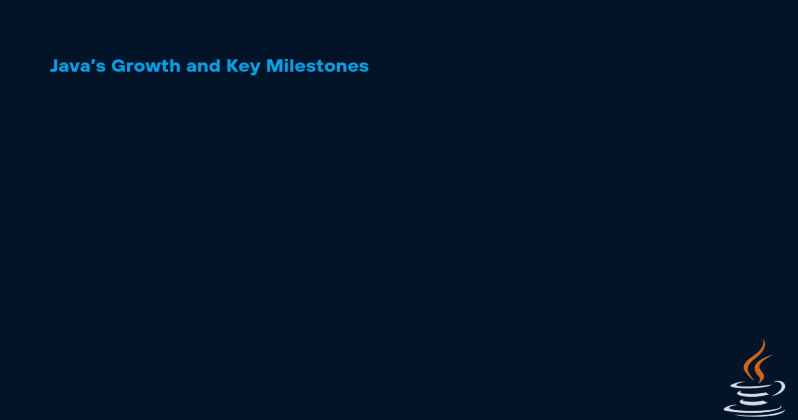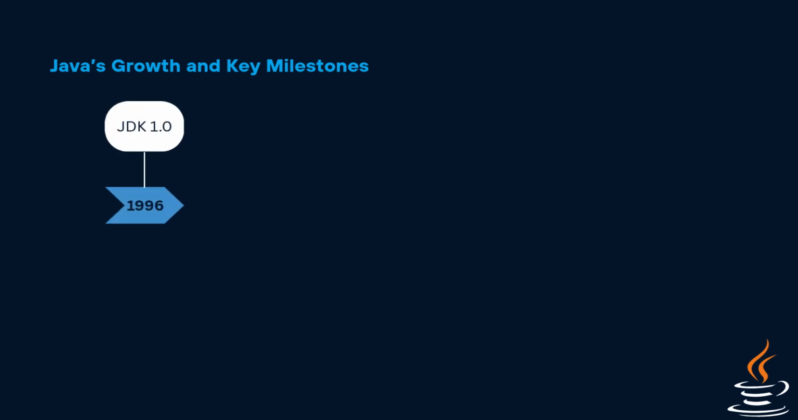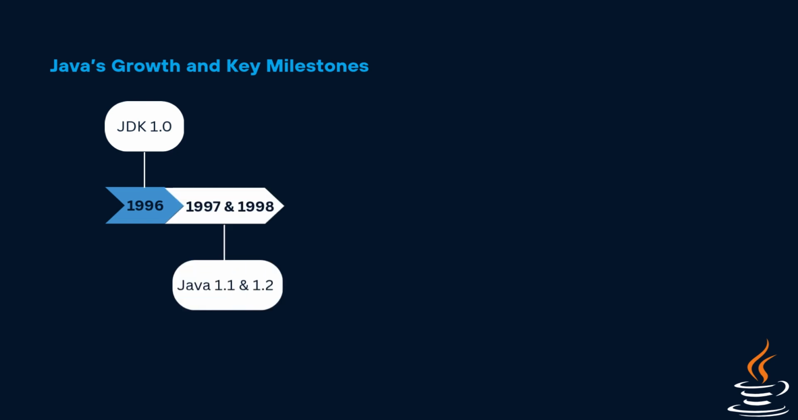Let's see Java's growth and key milestones. Over the years, Java has gone through many versions and improvements. Let's look at some of the highlights. In 1996, Java Development Kit 1.0 was released. This allowed developers to build basic Java programs and applets for web browsers. By 1997 and 1998, Java 1.1 and Java 1.2 introduced new features like inner classes, JDBC for connecting to databases, and the Swing toolkit for creating graphical user interfaces.